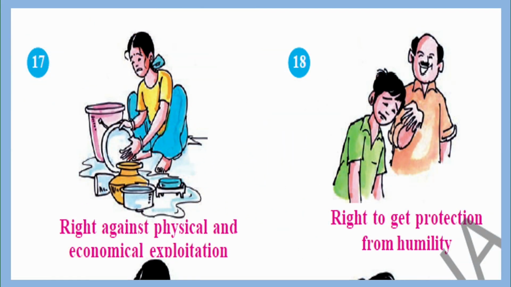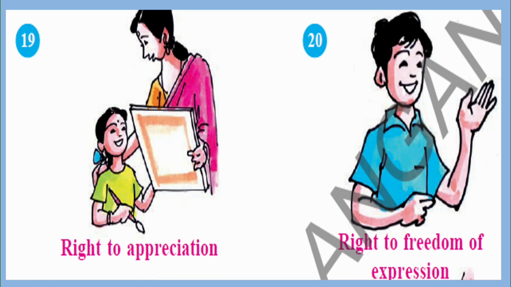And as well, the right against physical and economic exploitation, that is why child labor is banned. Nobody should work under economic burdens. And the right to get protection from humiliation. If somebody is humiliating our rights, then you have the right to protection from that. Right to appreciation: whenever you have achieved something, suppose you got very good marks in the examination, or you have won prizes in sports, you have the right to get appreciation from your guardian or your parents.